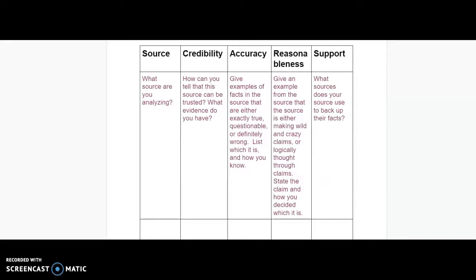So now I want to talk with you about our research goals. You need to do a research project while we're out. It doesn't have to be a big essay or anything, just a small project. But one of the main things that you need to be able to accomplish is to determine the credibility of a source, the reliability of a source.